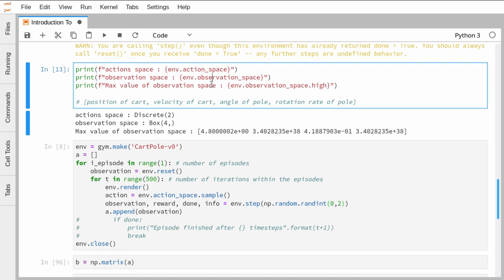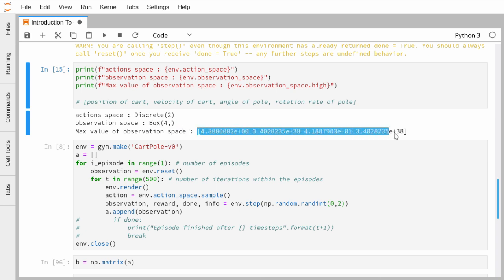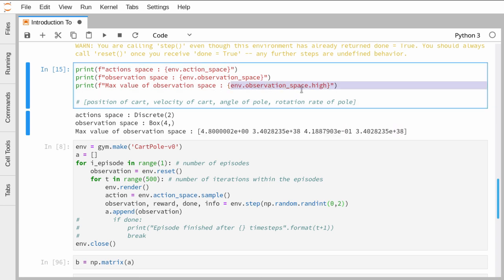Coming further, I have also printed some useful information, like the action space. What are the possible values of the action space? Discrete 2 means that the input value must be 0 or 1. Box 4 means the array has a length of 4, and this is the maximum value that the array can achieve. We can print that value simply with environment.observation_space.high.